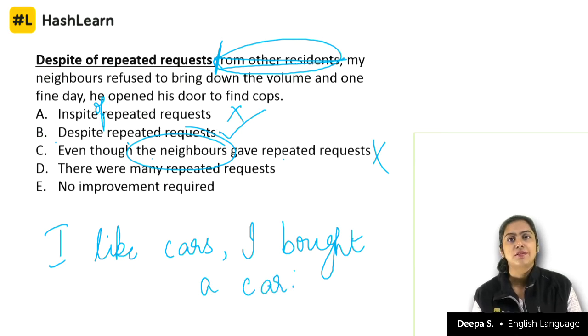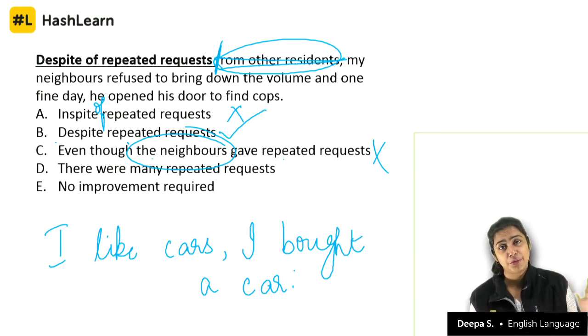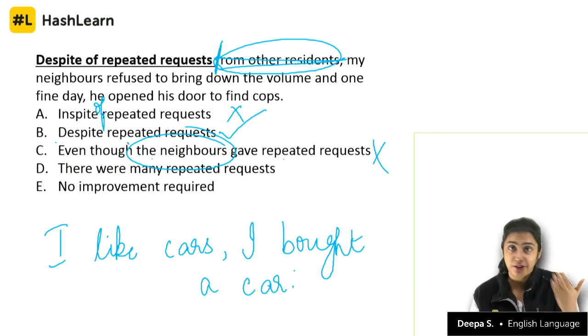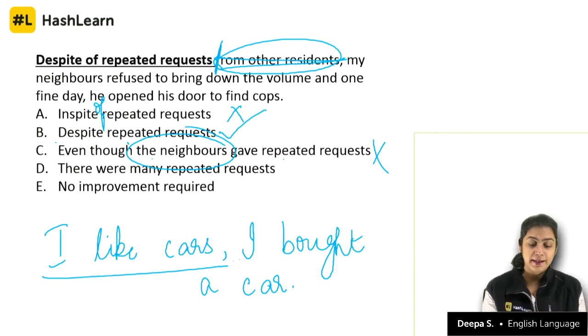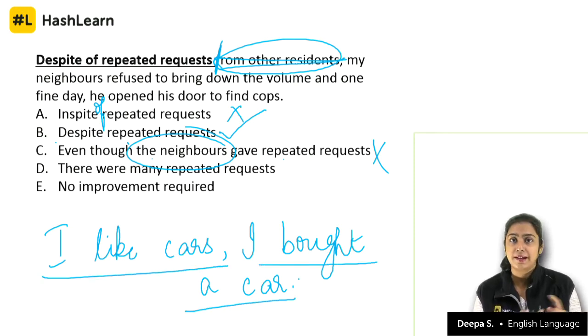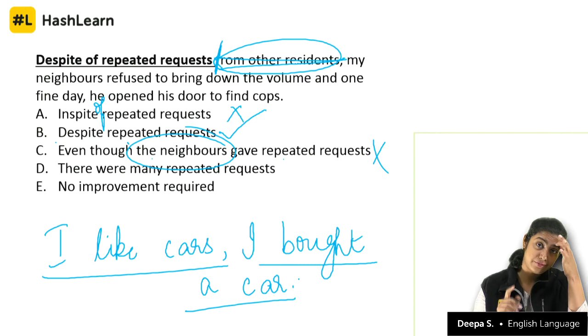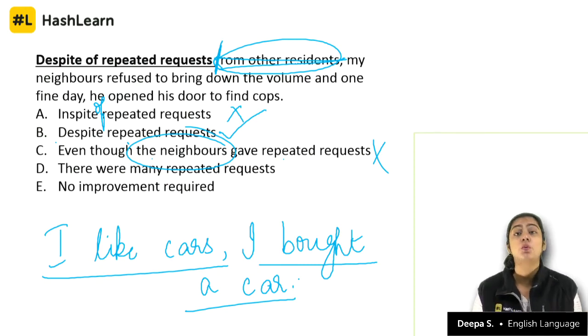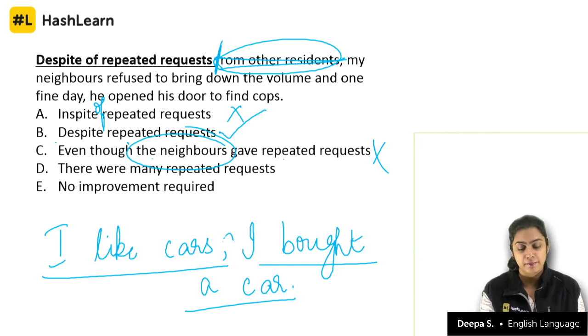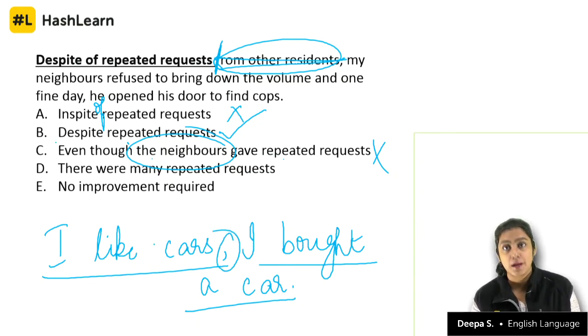Now this looks right to you. If it does, go undo your learning. Unlearn whatever you've learned, learn afresh, learn right. I like cars, I bought a car. Yes, they are related, but they aren't phrases, they are two complete sentences all by themselves. You cannot conjugate them with a comma in between, but you can put this right by making this comma a semicolon.